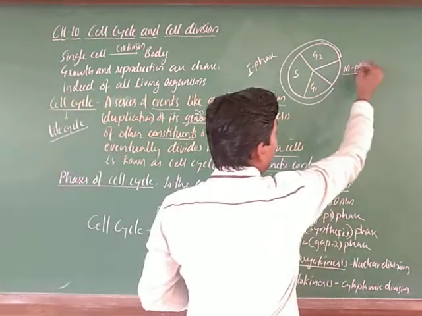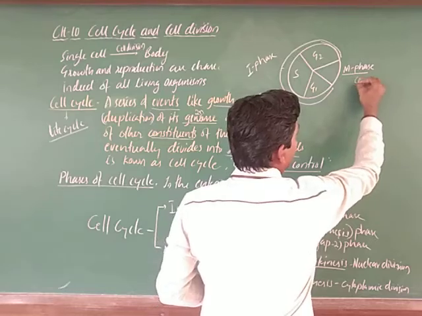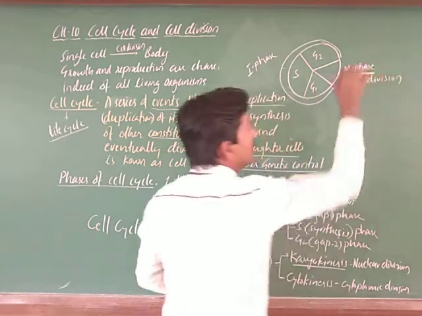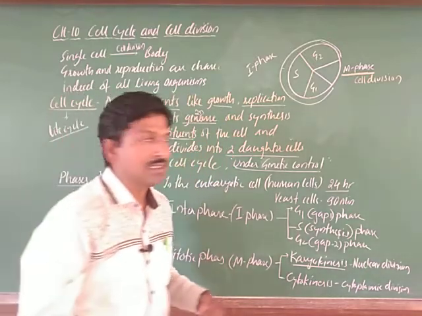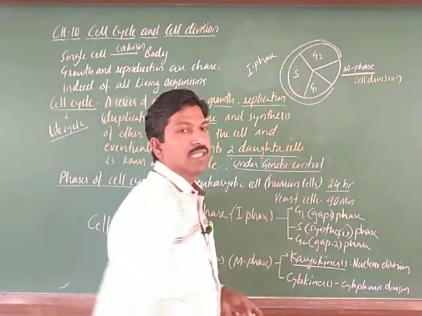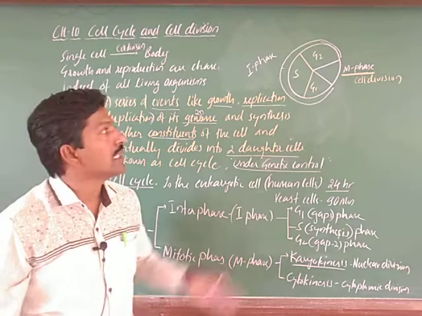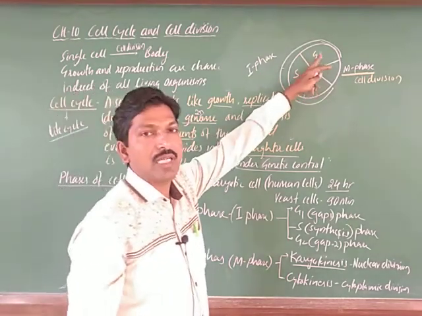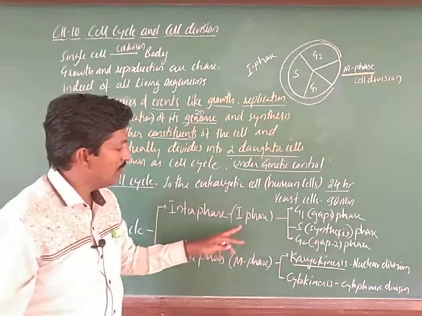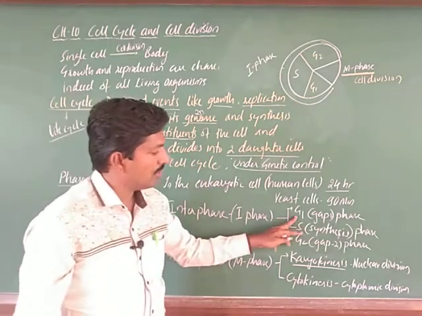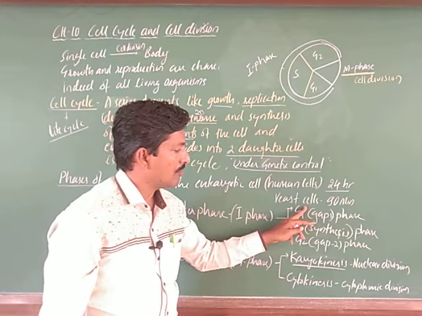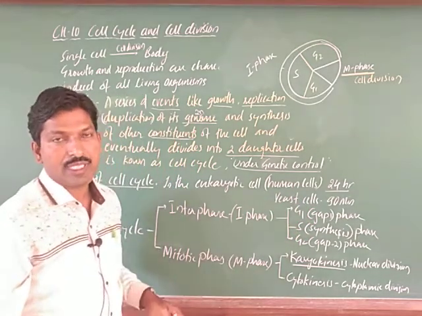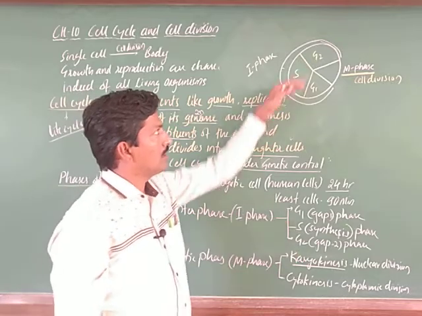So cell division occurs in the M phase, and the cell is prepared to divide in the interphase. So in which phase? In interphase. Gap 1 phase, S phase and G2 phase are the sub phases of the interphase. Interphase is divided into G1 phase, S phase and G2 phase. Sometimes before G1 phase there is a G0 phase also, right. So even such a division is there.